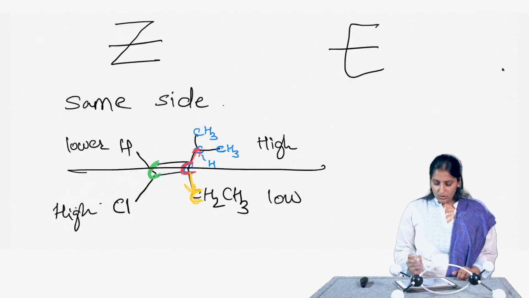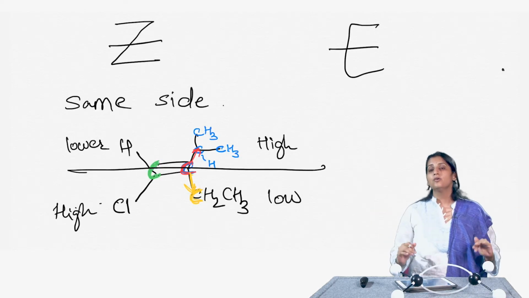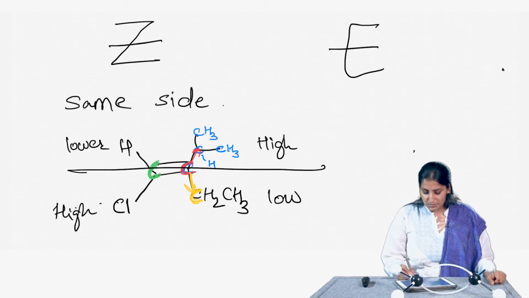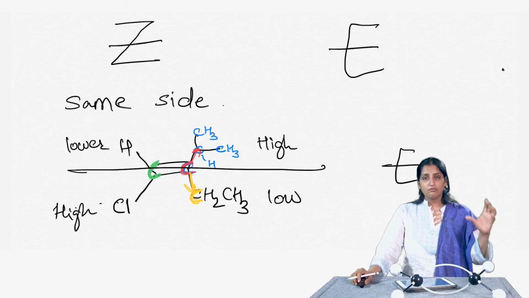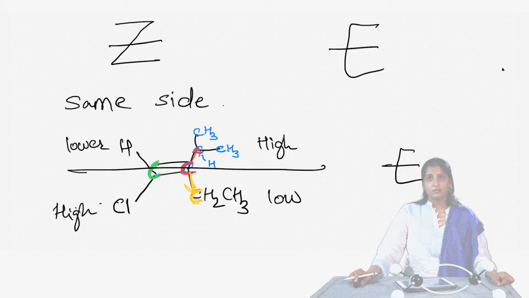Now, if I really look at this, high and low are on one side and high and low are on the other side. So, they are not on the same side. So, this particular molecule will be an E alkene. Okay. So, when we assign nomenclature, you also want to name it as E or Z to specify the kind of double bond that is present in that alkene.